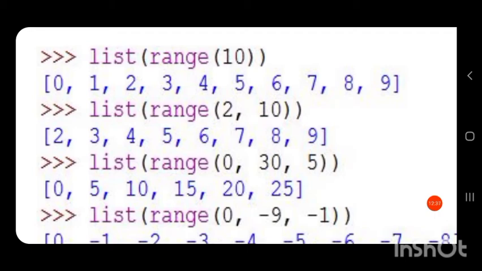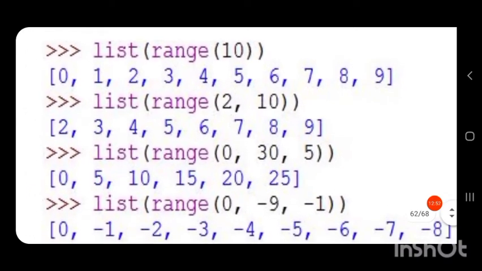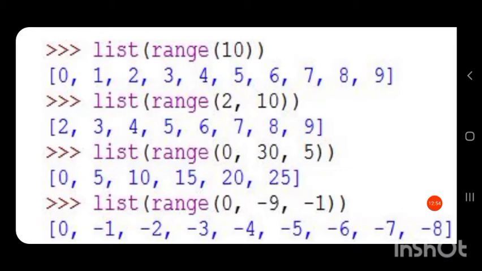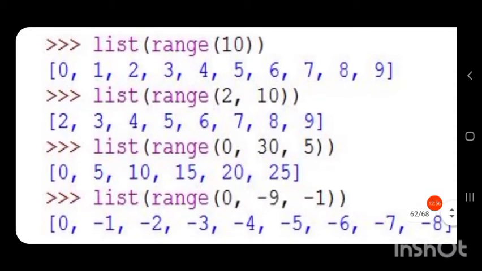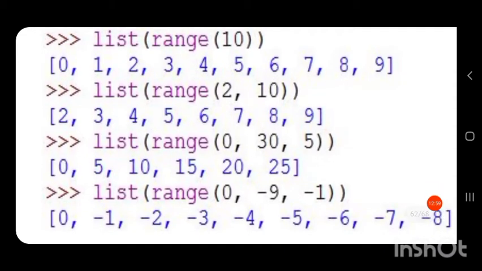Always the stop value will not be considered. The value that is considered is stop minus step. Only the stop minus step value will be considered. Here step is what? Step is 1 because step is not specified. By default we will consider step as 1.